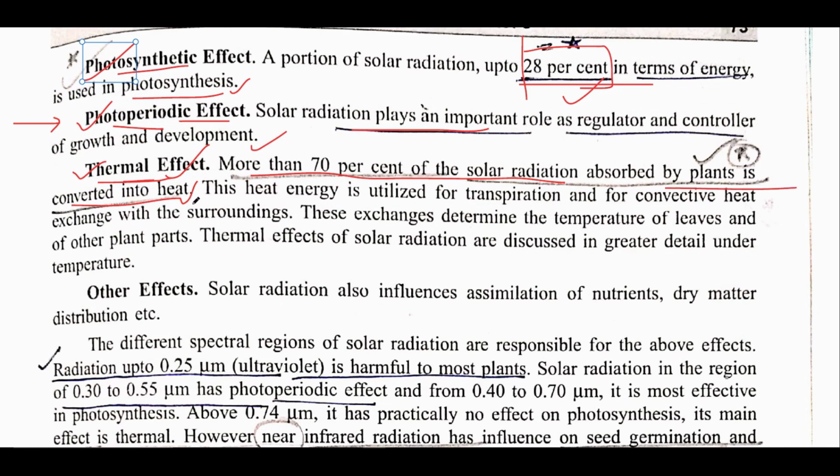Many times it is very confusing and students remember it in an interchangeable manner. Means if a question is asked that dash percent of solar radiation absorbed by plant is converted into heat, and both options 28 and 70 are given, students generally confuse between them because these statements are very confusing. So remember: if it is about heat, absorbed by the plant and converted into heat, it is 70%, and the portion that is utilized for photosynthesis is 28%.